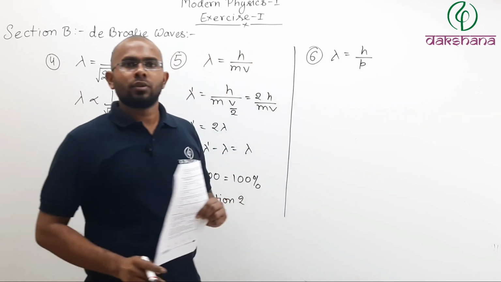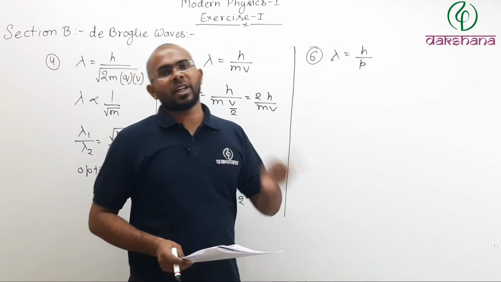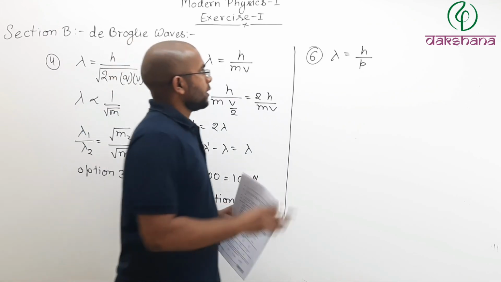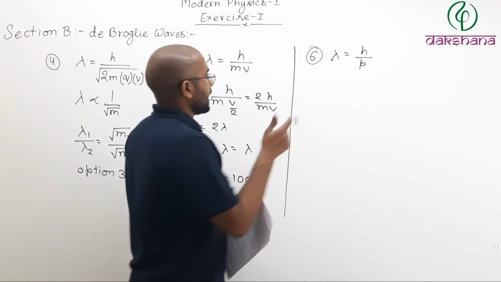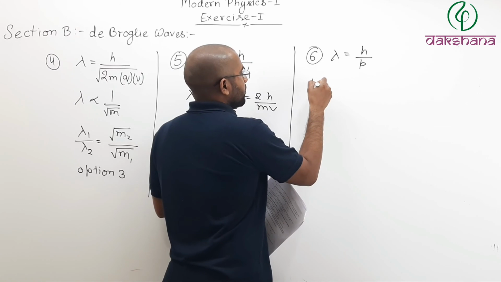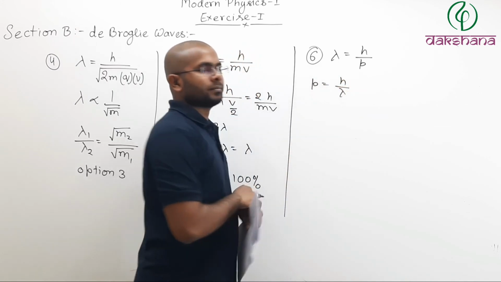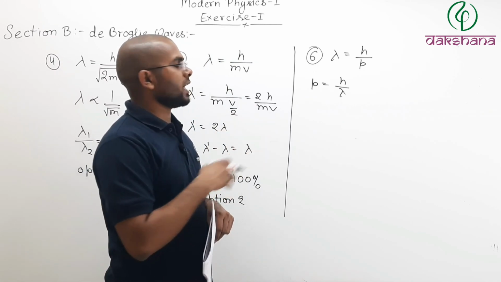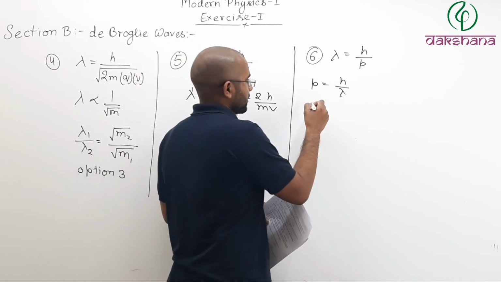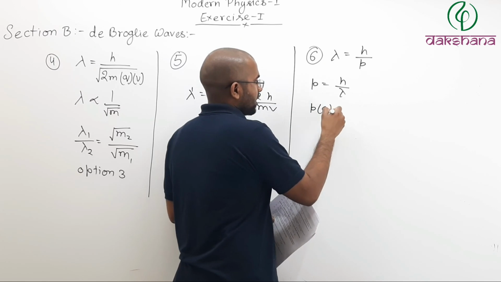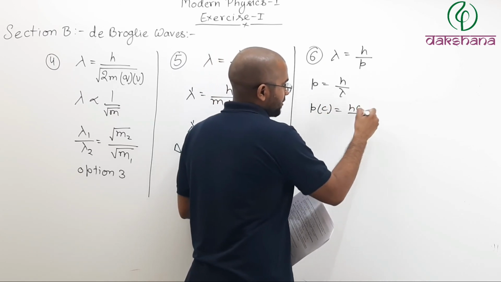This is true for light particles also, and for matter particles also. If this is lambda, then can I write P equals h by lambda? If I multiply both sides by c, then P times c equals hc divided by lambda.